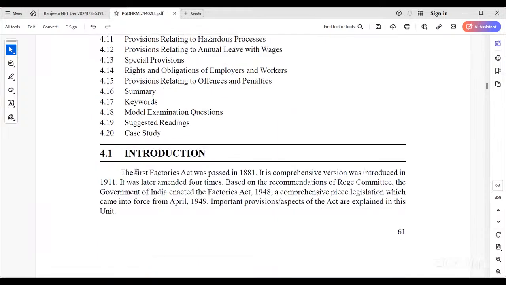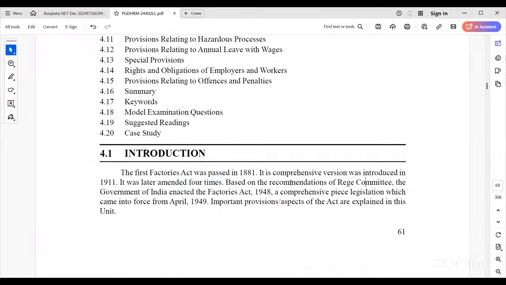The first Factories Act was passed in the year 1881. The Britishers introduced it; the first Factories Act was passed in the British Parliament in 1881. It was a comprehensive version, with sections introduced in 1911 also. It was later amended four times.